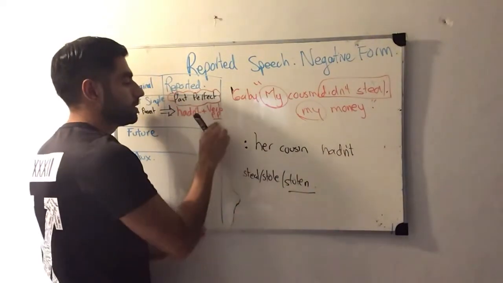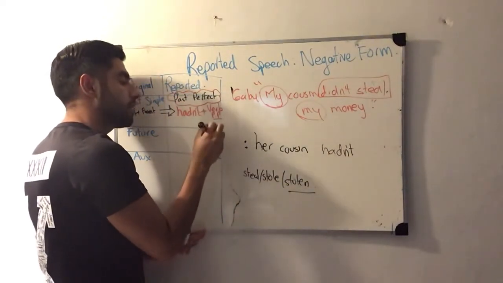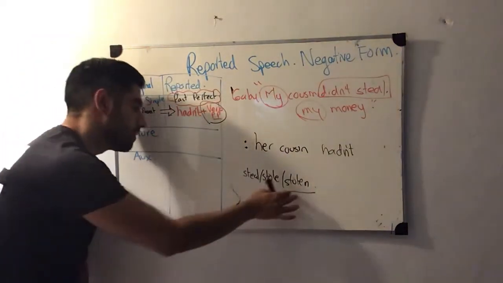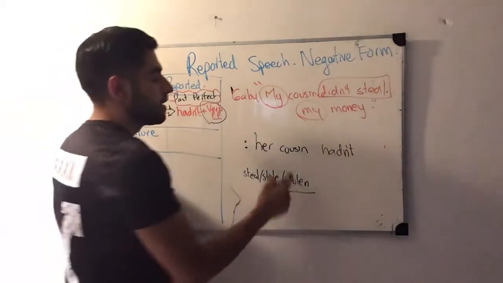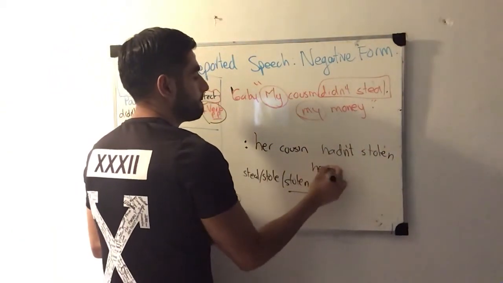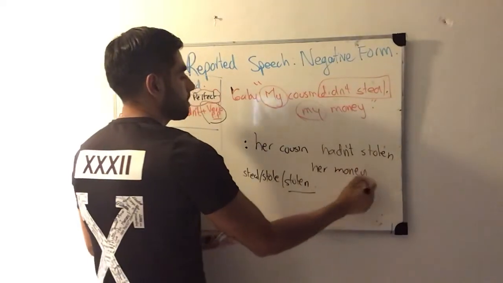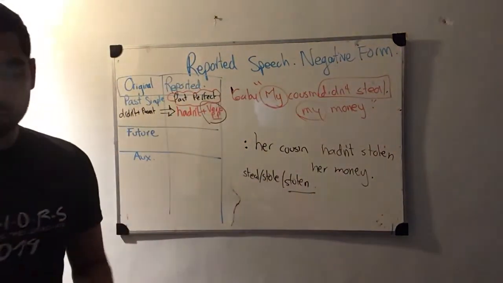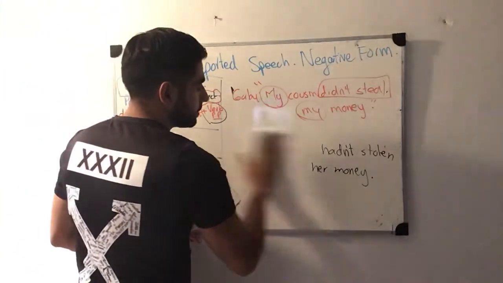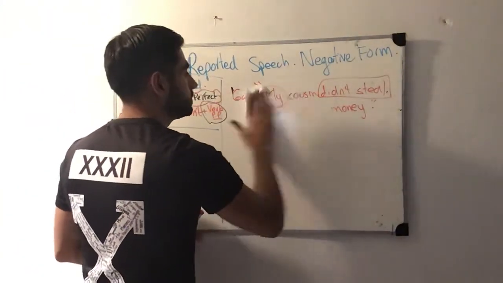This one over here, because remember, the main verb here always needs to be in past participle form, the one of the third line. So, her cousin hadn't stolen her money. That's the way that we change it into reported speech. I think it's really simple, so I'm going to move on to the other one.